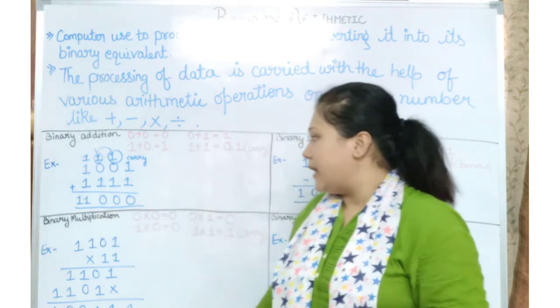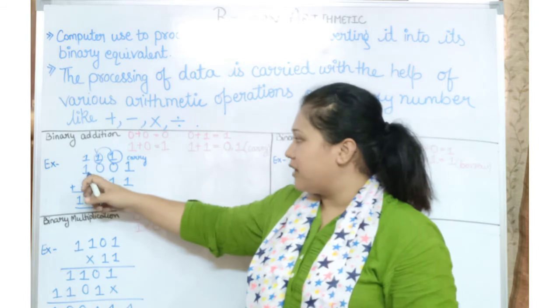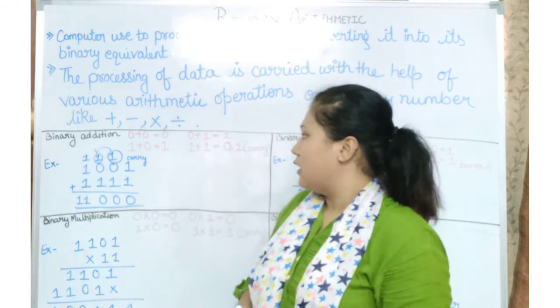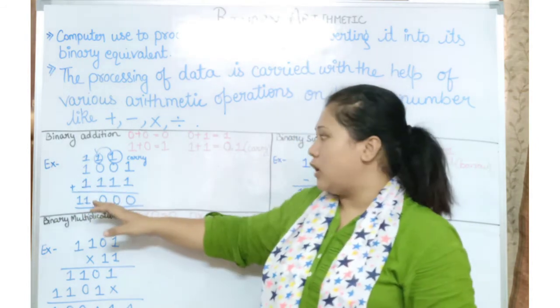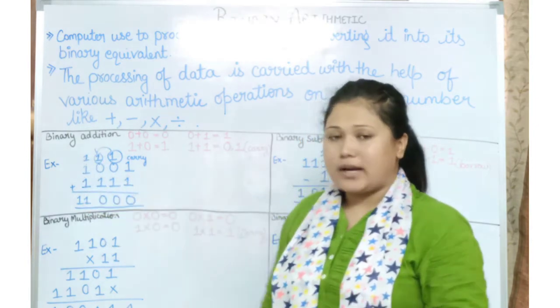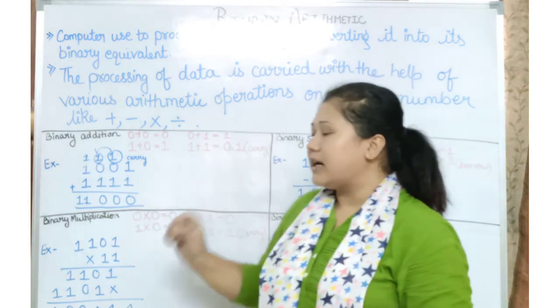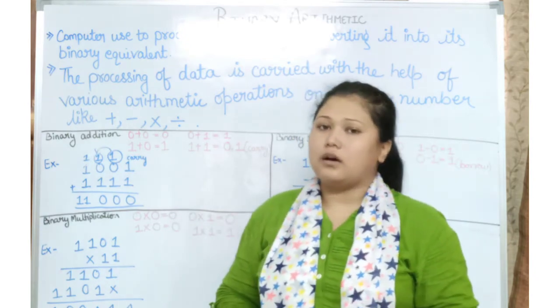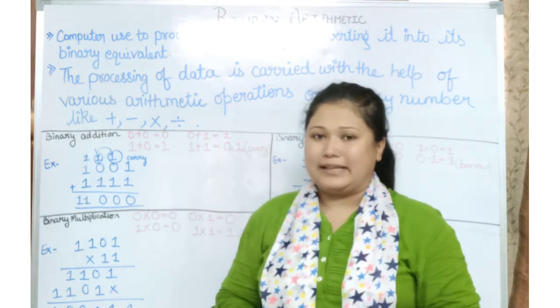Now let's move to the fourth term. We have 1 plus 1 plus the carried forward 1. Don't get confused; when you write it down in your notebook, all your doubts will clear.